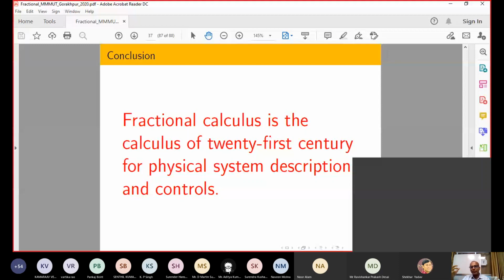So somehow I have to control those two or three variables, then I can control the whole process. And due to that reason, people are doing model order reduction, and whatever control they design based on the reduced order model, the same kind of control is applicable to the original system. So that is the main motivation.